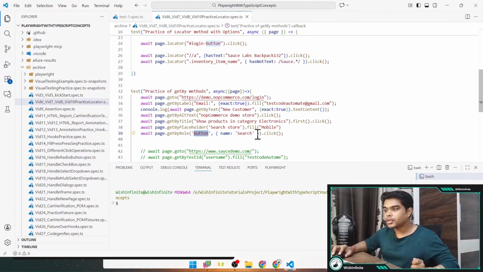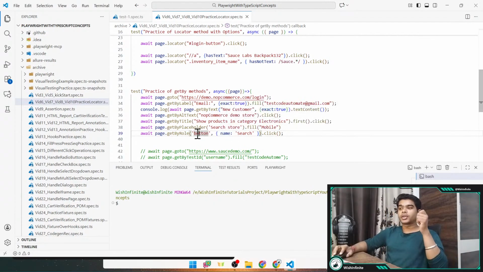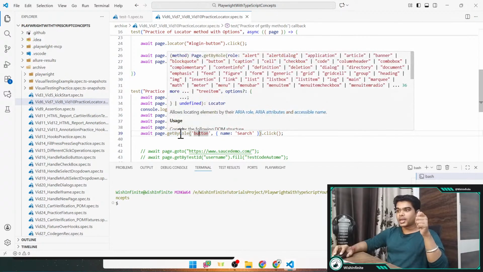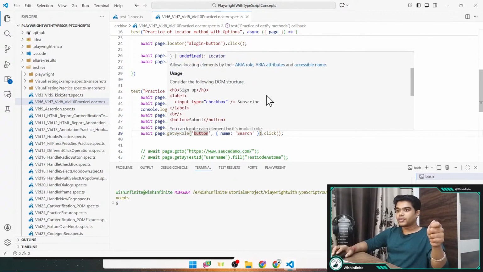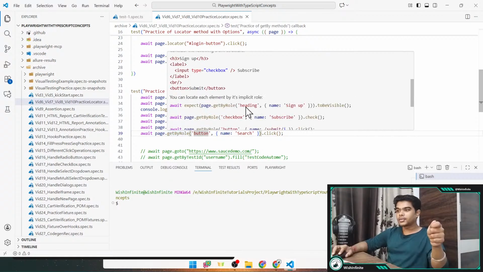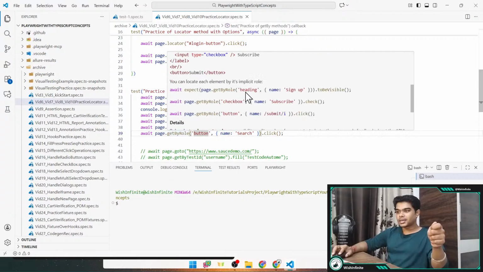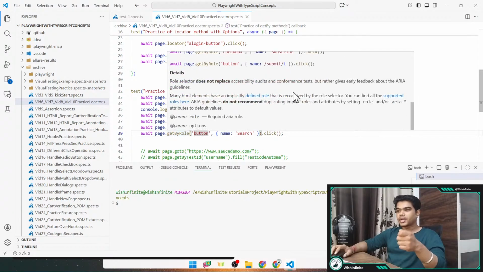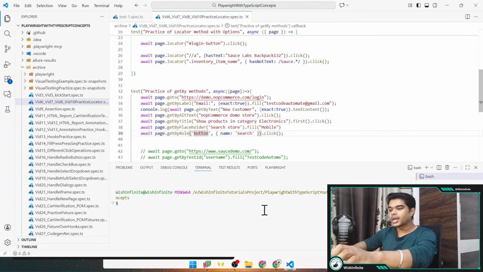Okay. So like this, you can use this getByRole method, and here you can provide the role and the name for that particular thing, right? And here, if you want any other details, you can simply mouse over onto that button, and you would be able to see more details related to this. See here, like this, they have provided heading as the role, and its name is sign up. Here they have given name as subscribe, name as submit, right? So like this, you can find the unique element.